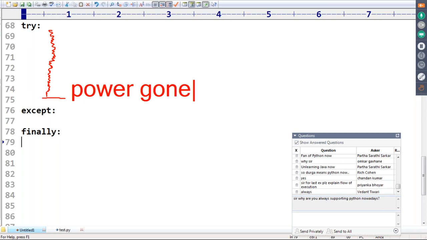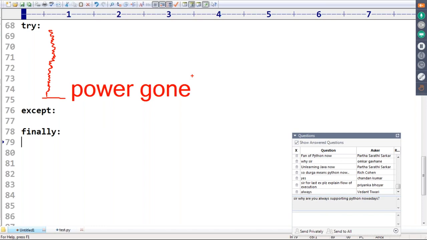No backup facility. It is not a laptop, sir, assume that it is a PC with no backup facility. Can you please tell, in this case, will the finally block be executed or not? Currently control is in the try block. While executing the try block, power gone. No backup facility. In this case, will the finally block be executed or not?